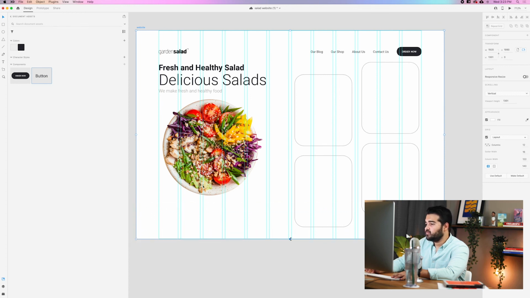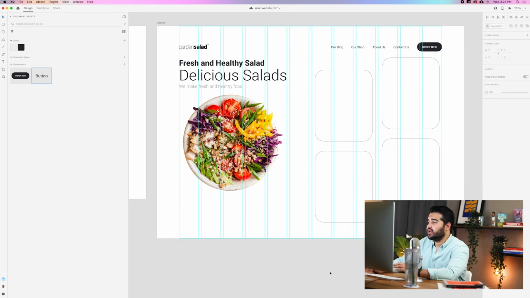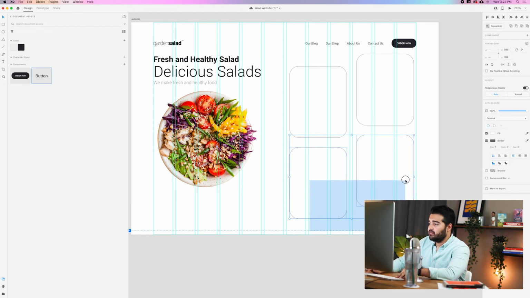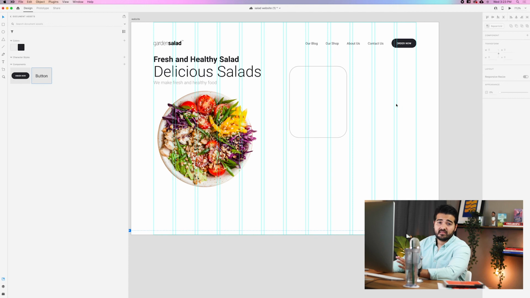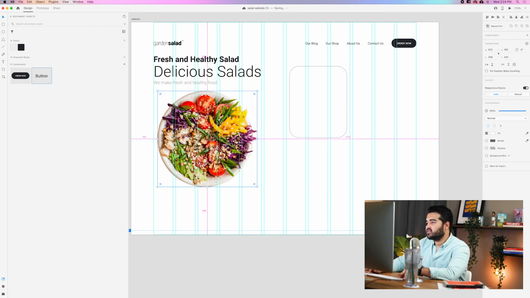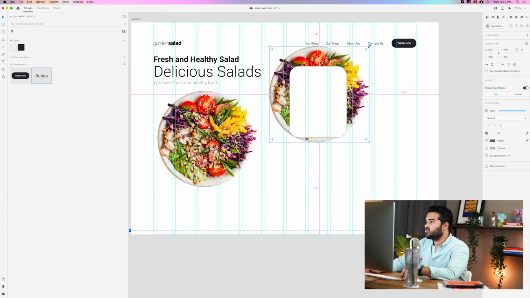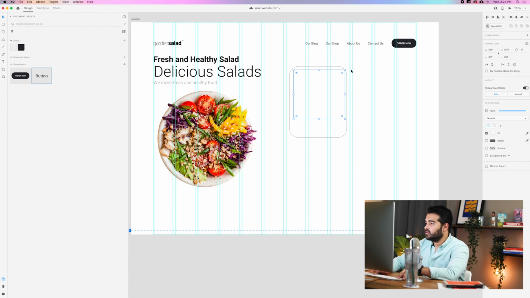And now the good part is that I think that looks really fine. So my next step will be just making one of them. From here, we're going to create one of the... okay, now we have this type of square right here, and then we're going to add a salad to it. So let's copy this same salad and make it a little bit smaller, and then put it there.